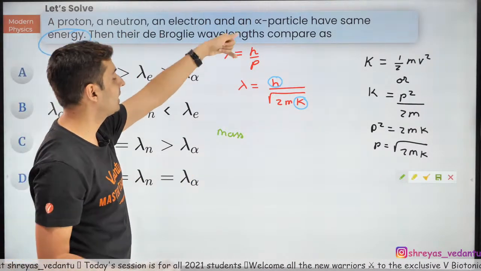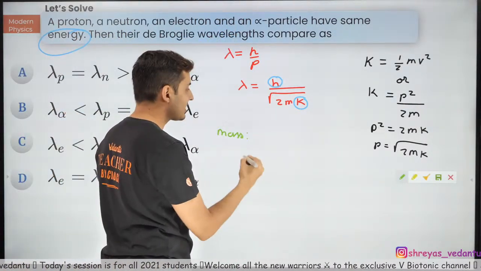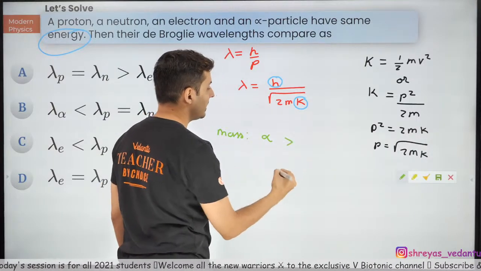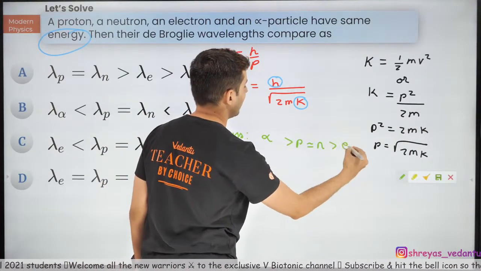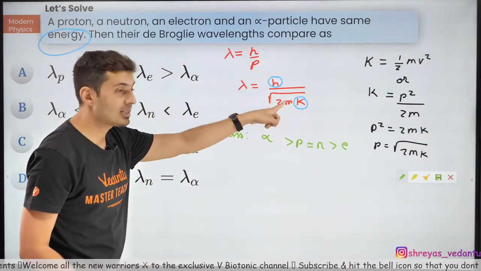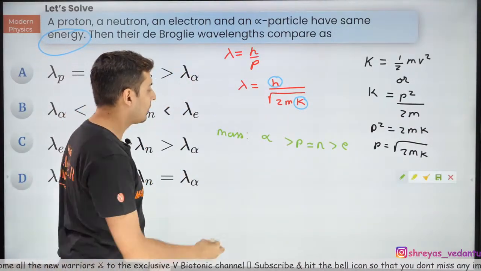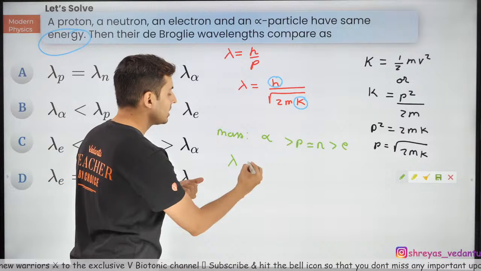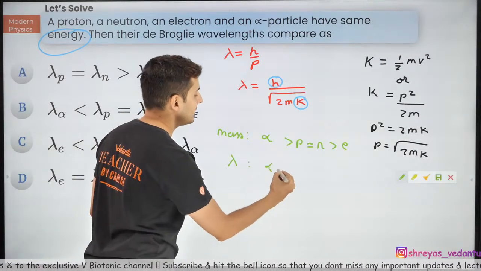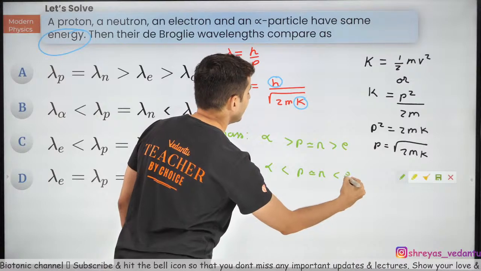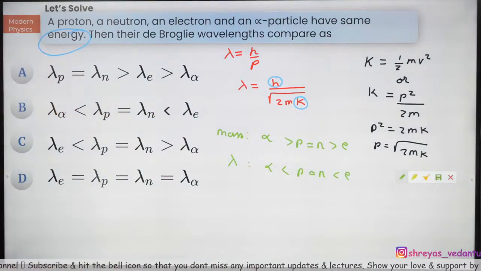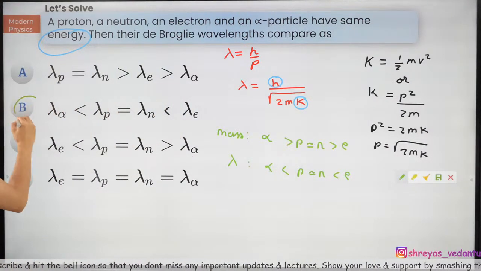Proton, neutron, electron and alpha. Mass wise, alpha is the highest, then comes proton, which is roughly the same as neutron, and then comes electron. Now you can see mass is below, lambda is on the top. So lambda is on the top, so that means alpha will have the least wavelength, then proton and neutron almost the same, and then comes electron. So I think that should be option B, I guess.